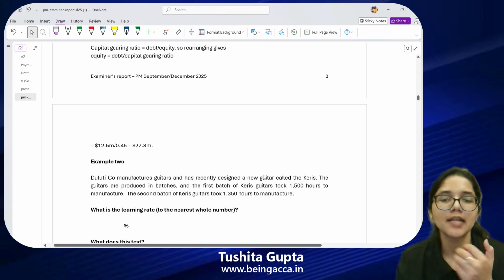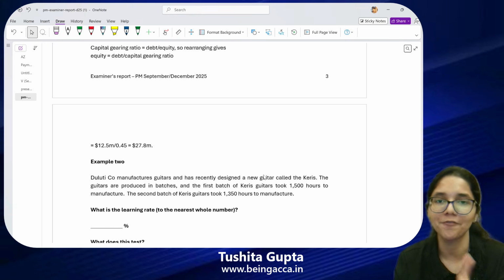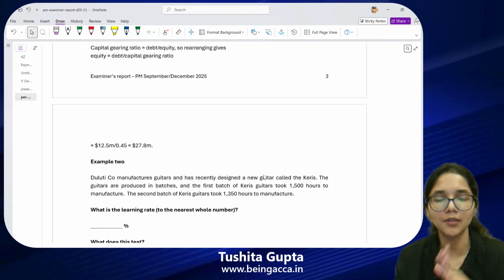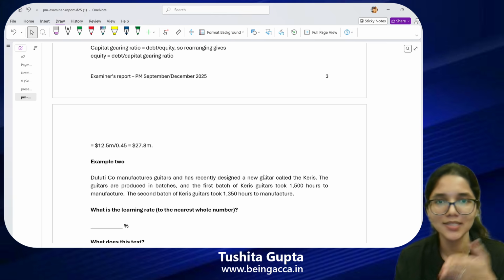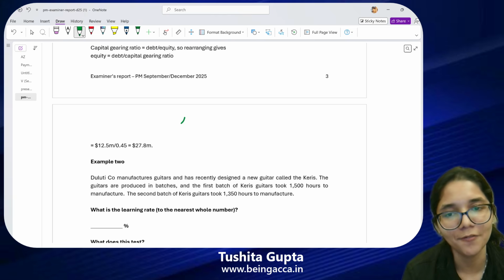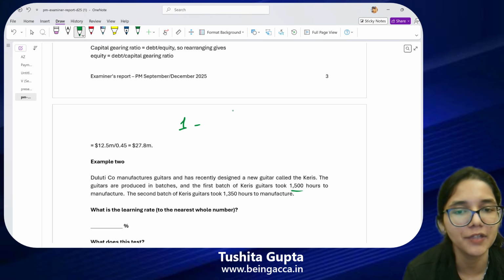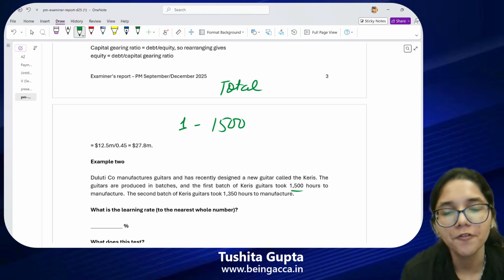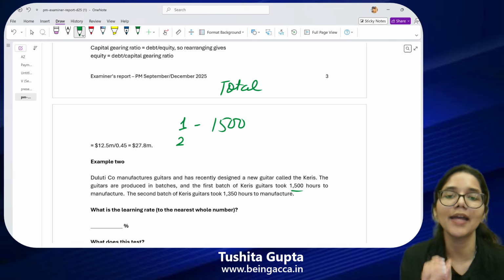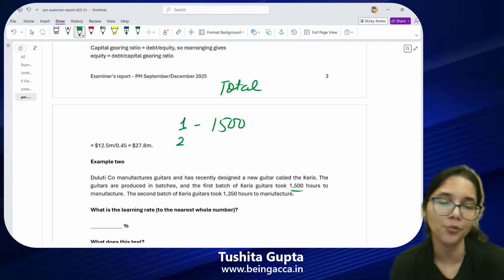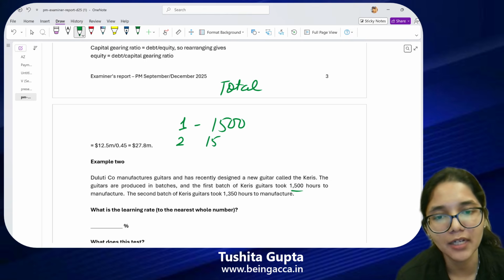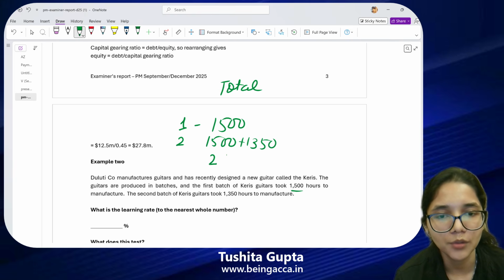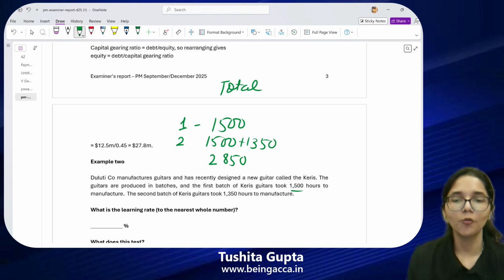How do we solve this? Now we know that here the production is doubling. First, I made one batch. Then when I complete two batches, my production has doubled. One's double is two. The very first batch took 1500 hours to manufacture. If I'm calculating the total time for two batches, it will be 1500 plus 1350. How much will that give you? That will give you 2850.